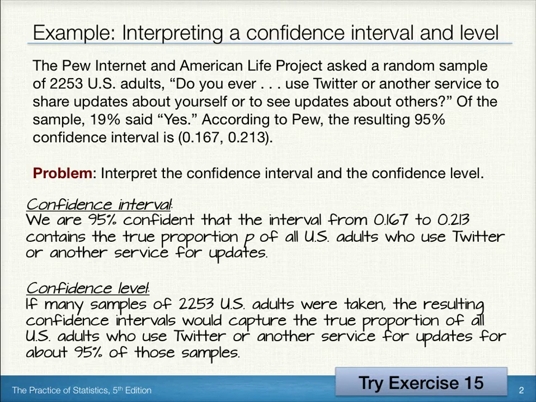For some additional practice in interpreting confidence intervals and confidence levels, try exercise 15.